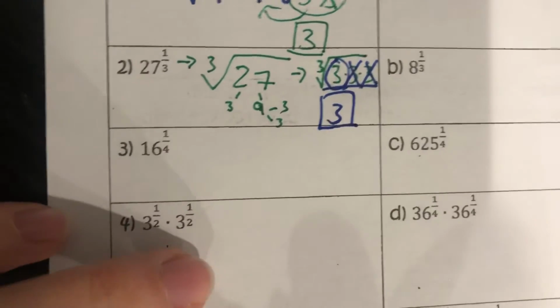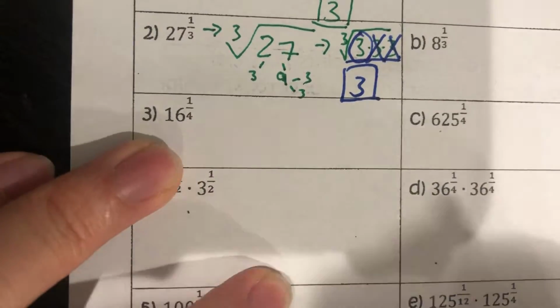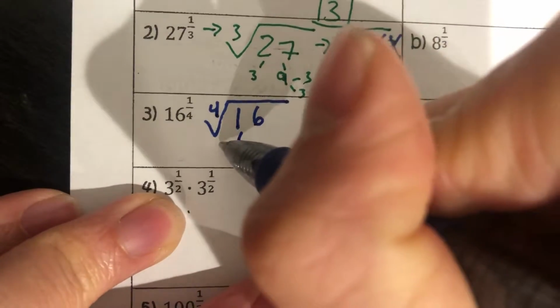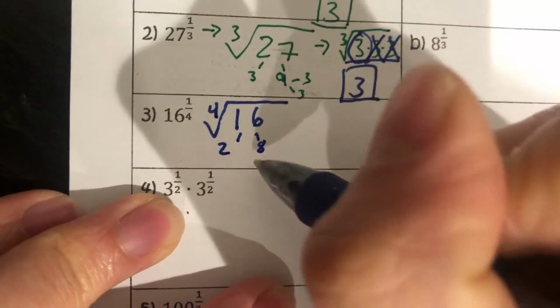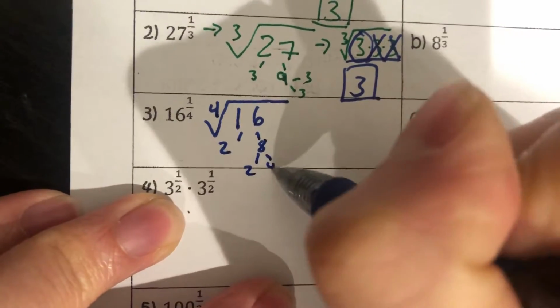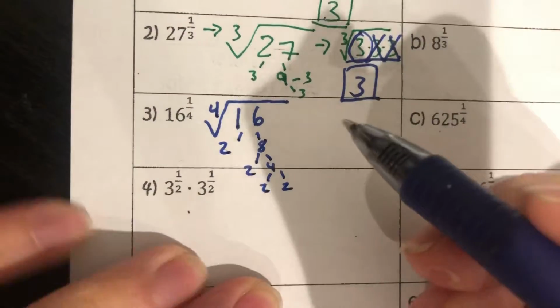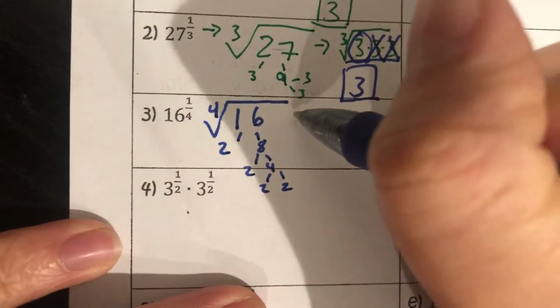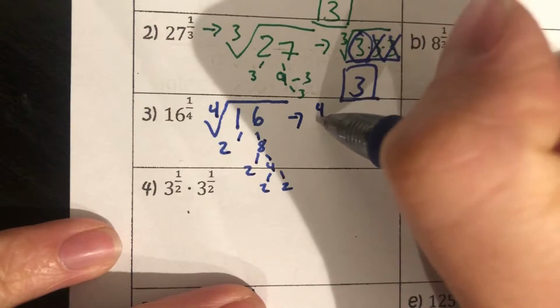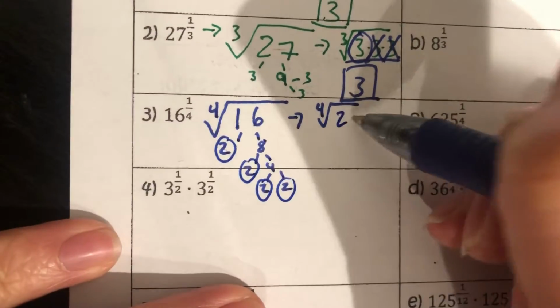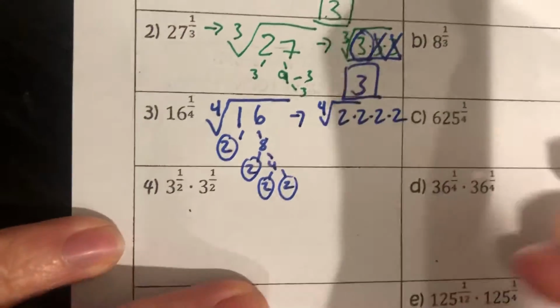Alright, let's go down to the 4th root of 16. So let's do a 4th, level 4 prison, with 16. 16 I'm going to break up as 2 times 8. 8 I'm going to break up as 2 times 4. 4 I'm going to break up as 2 times 2. So this 16 is actually rewritten as 2 times 2 times 2 times 2.